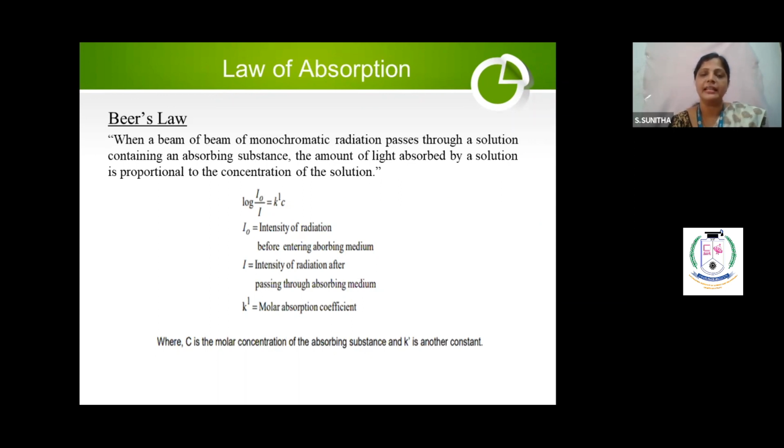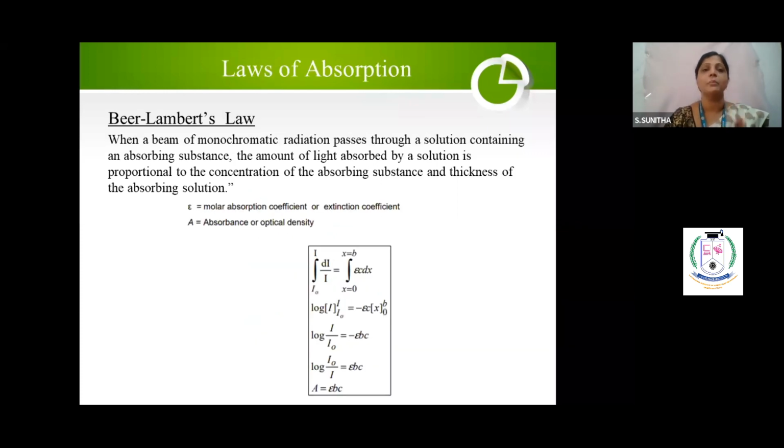Lambert's law: the decrease in intensity is proportional to the thickness of the medium, whereas Beer's law: the decrease in intensity is proportional to the concentration of the solution. So when you join these two laws together, it becomes the Beer-Lambert law. Lambert told about thickness, whereas Beer told about concentration. Both are correct, which means that when you pass incident radiation through a transparent absorbing medium, the decrease in intensity of incident radiation is proportional to both the thickness and concentration of the solution. That is what we call the Beer-Lambert law.